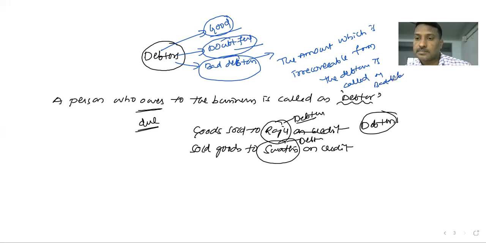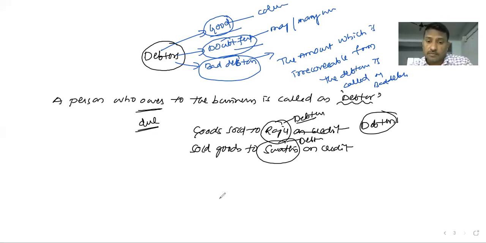Good means it will definitely be collected. So we have three types of debtors: good, doubtful, and bad.